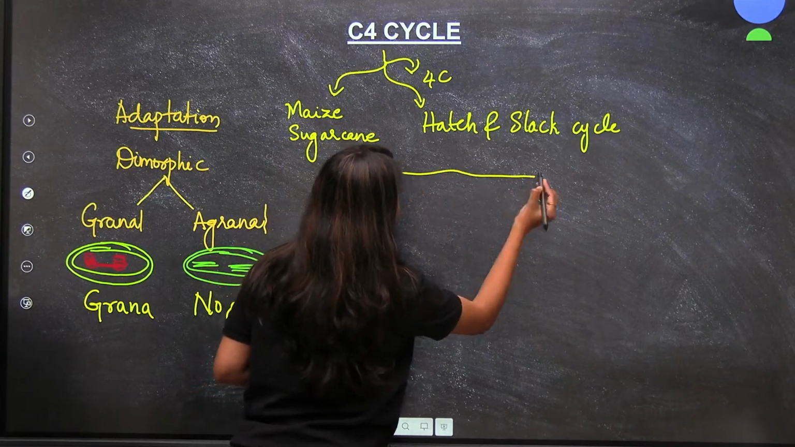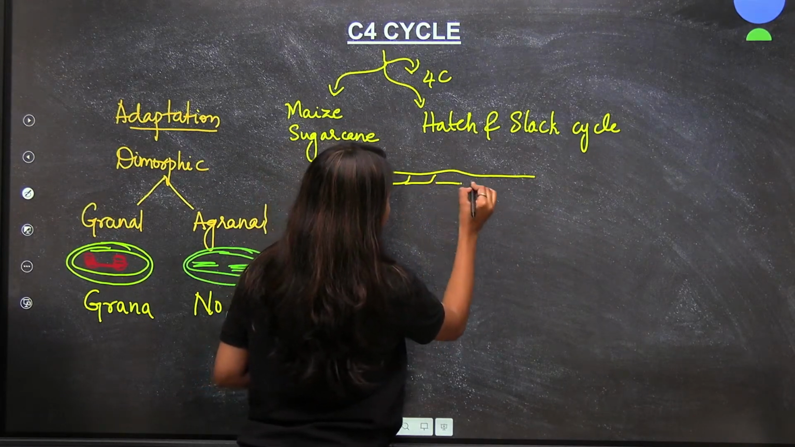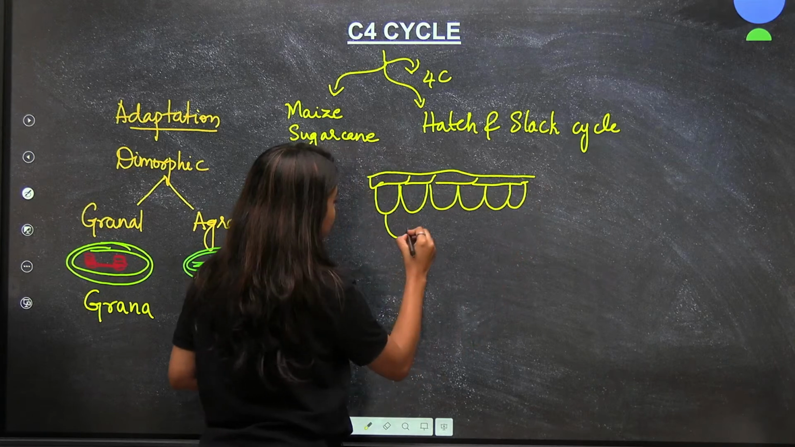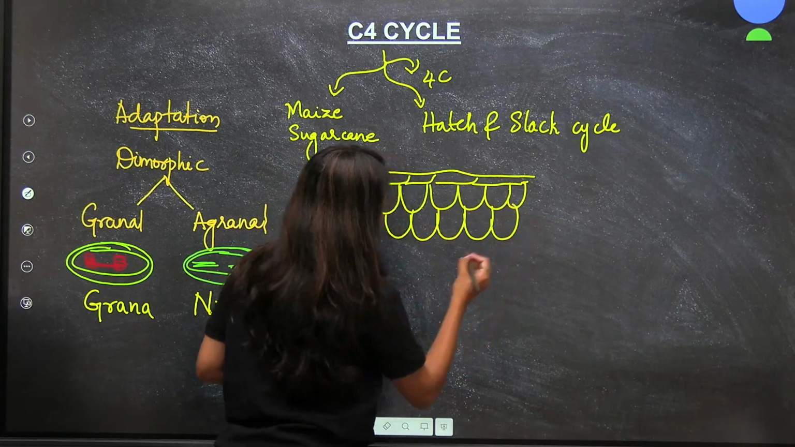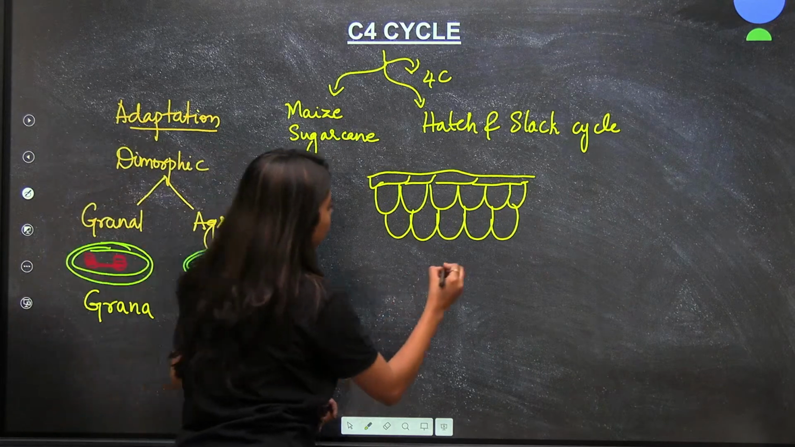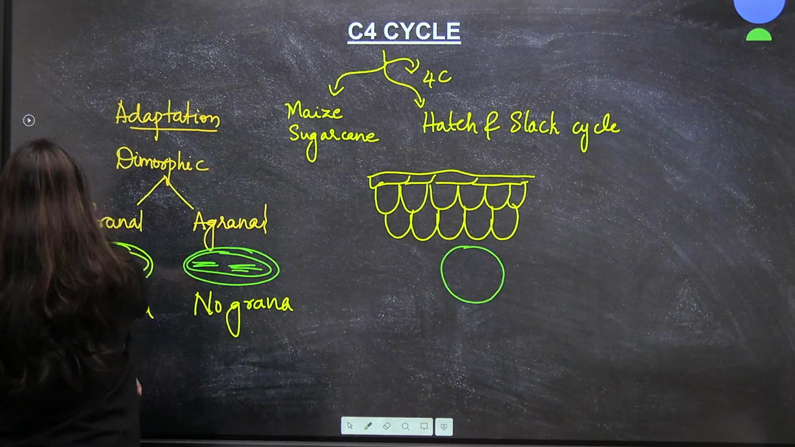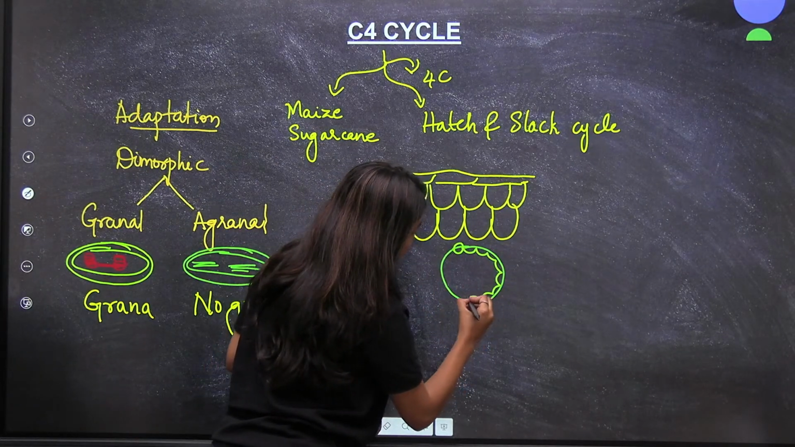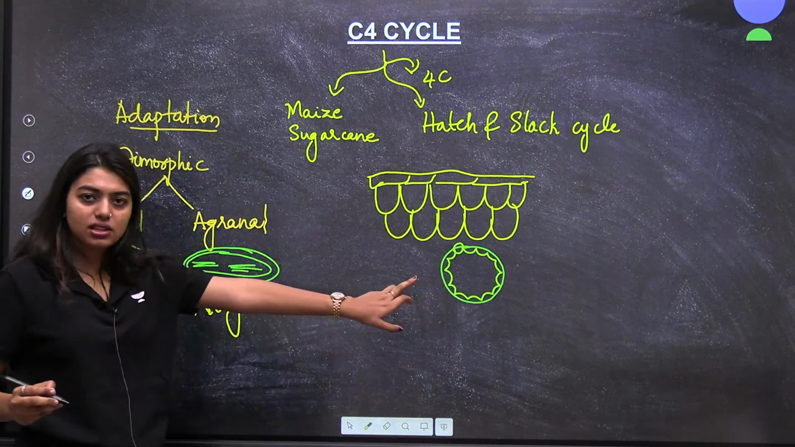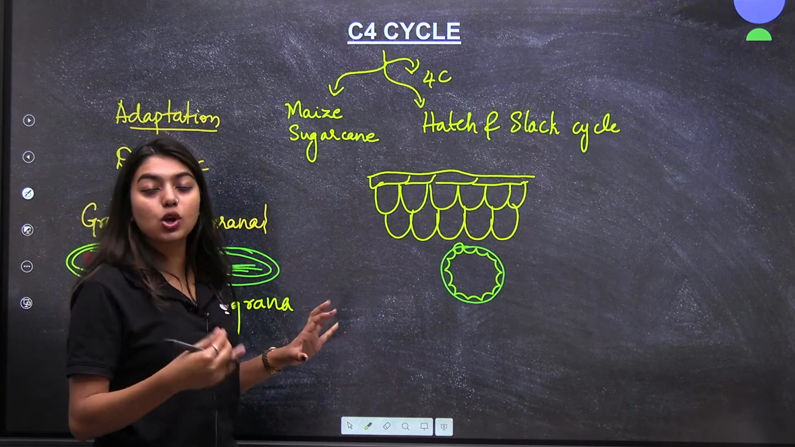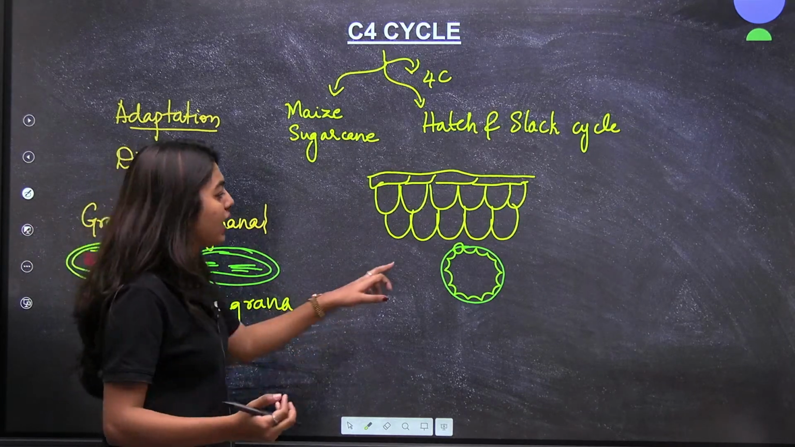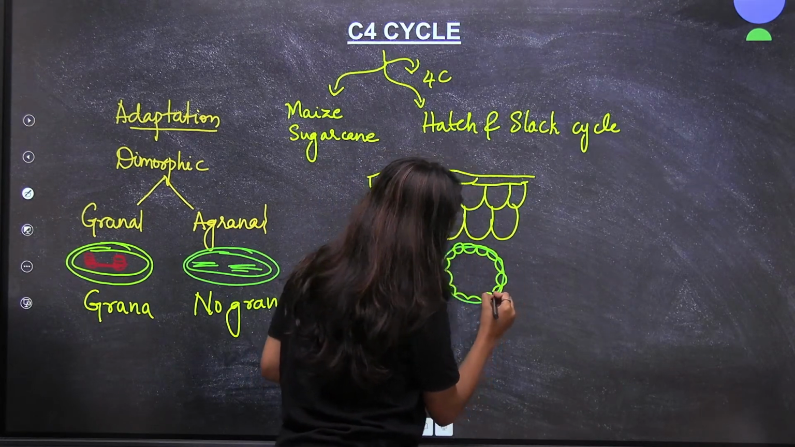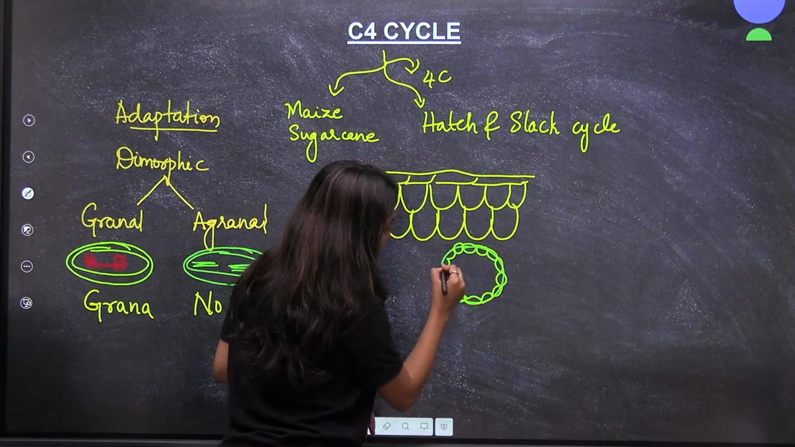Now say I am drawing a layer of cells. This is your mesophyll cells, and here we will have a vascular bundle. Around this vascular bundle we will have a structure like this. Students, I'm trying to explain why this is also called Kranz anatomy. Around your vascular bundle, the structure will look like a wreath. That is why it is called Kranz anatomy.